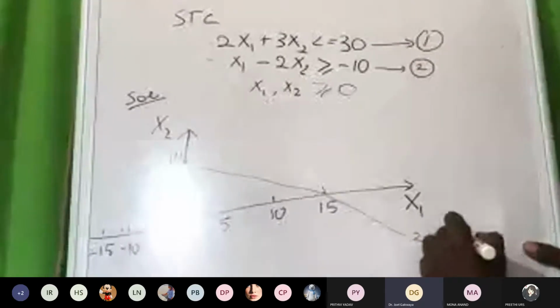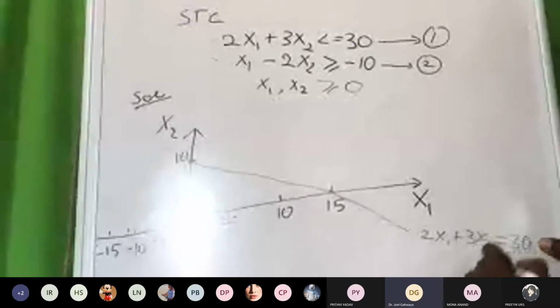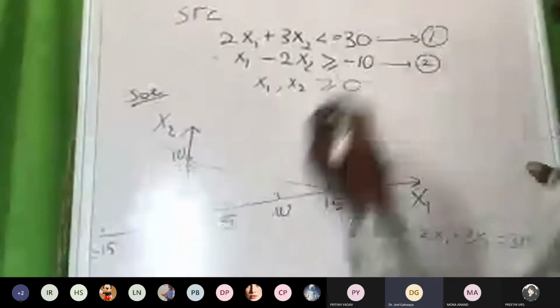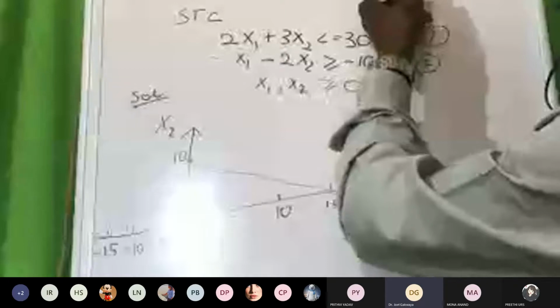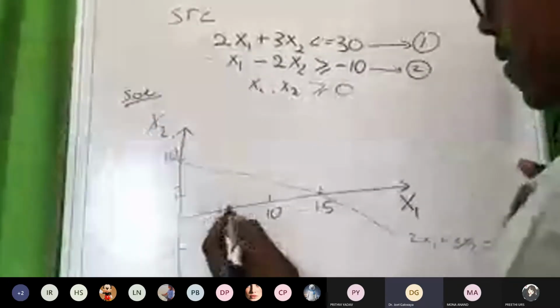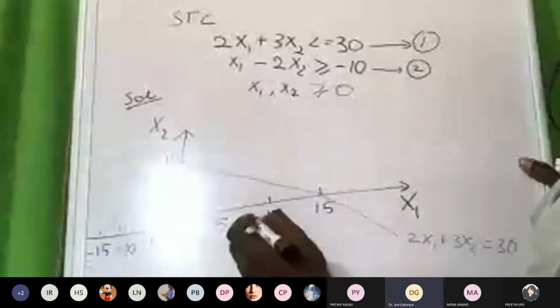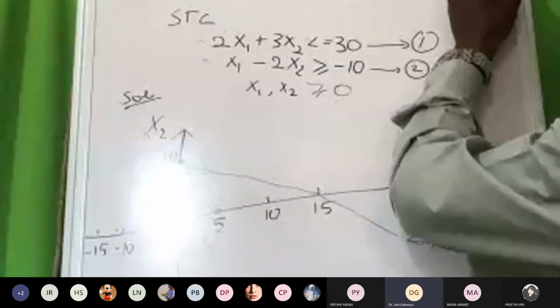2x1 plus 3x2 equal to 30. Second line: when x1 is equal to 0, x2 is equal to 5. When x2 is equal to 0, here it is supposed to be 5, right?